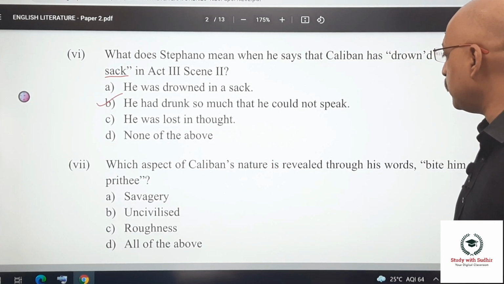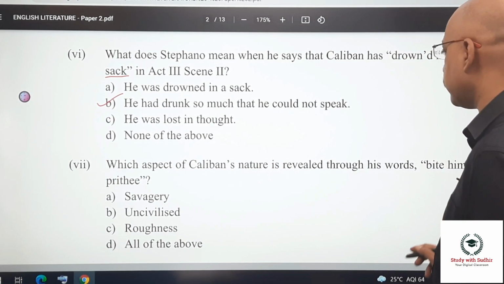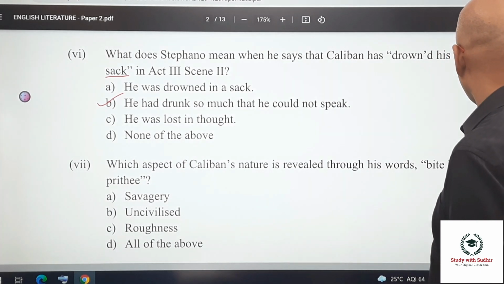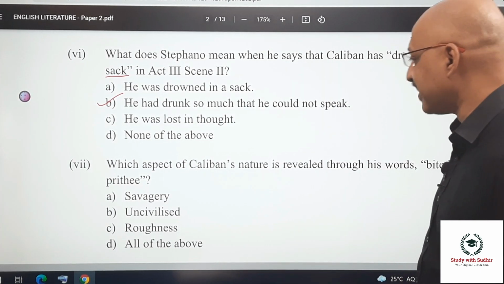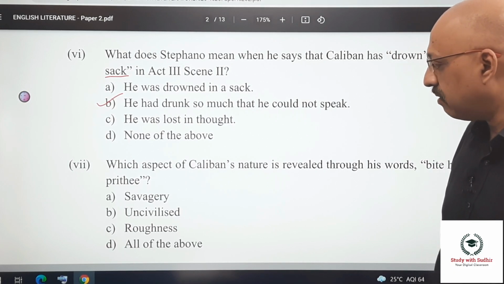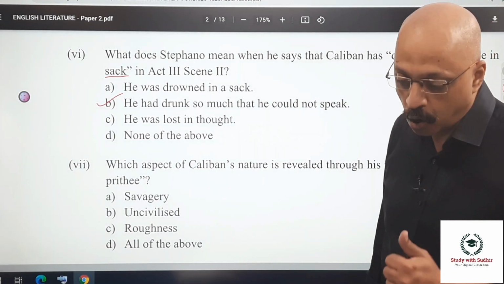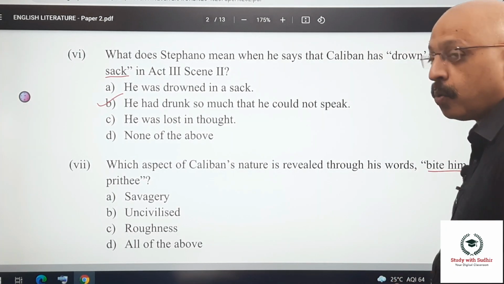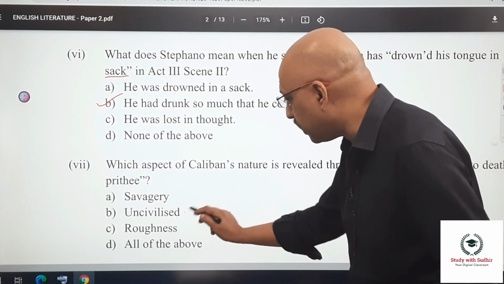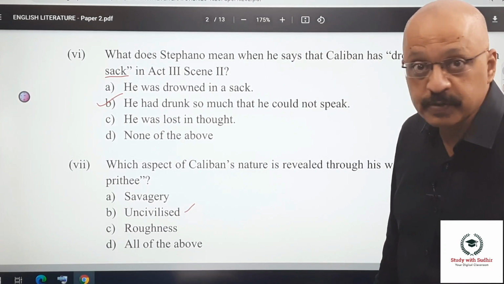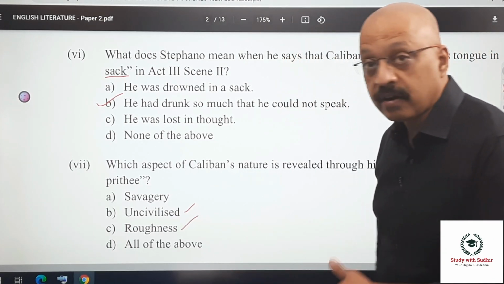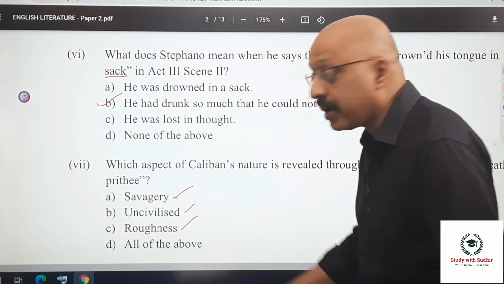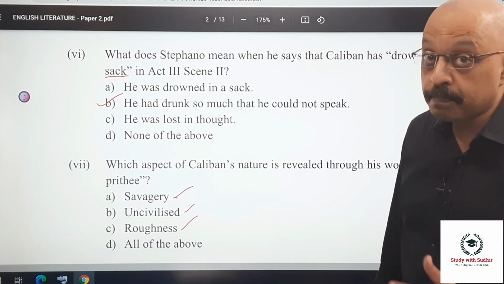Which aspect of Caliban's nature is revealed through his words, bite him to death, I prithee? Savagery, uncivilized, roughness, or is it all of the above? Now, when he says bite him, what does it convey? It conveys an uncivilized behavior. Civilized people don't do that. It conveys a roughness for sure. It also conveys a very savage kind of personality.